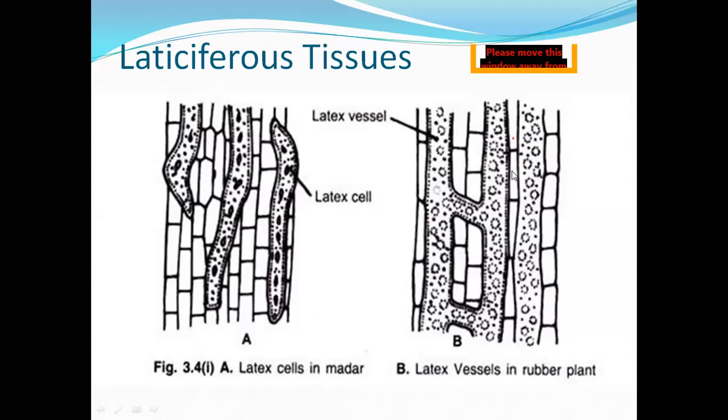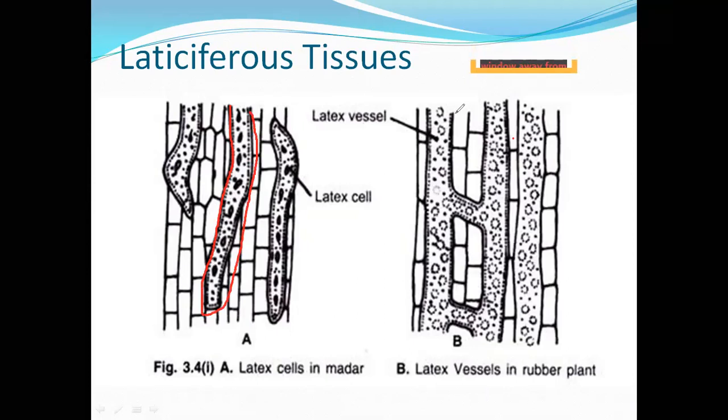See, these are the latex vessels, or articulated latiferous tissue. See, here only one cell is there. This is one cell only.